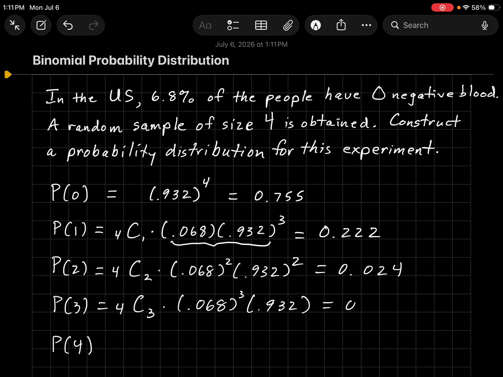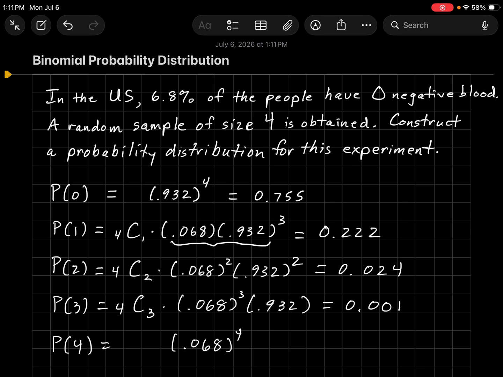And then we get a value of 0.001. What is the probability of 4 people having O negative? Well, it's 0.068 to the 4th.